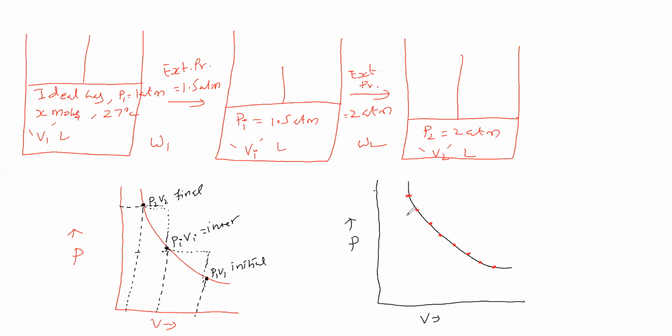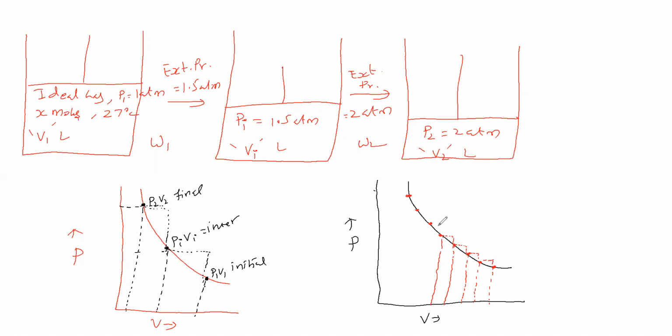Now, in the first stage, what is the work done? For the first stage we have to take the neighboring pressure, and then this volume and this volume change gives the work done. In the second stage, we have to take the next external pressure and the change in volume. It is the second step work done. Then the third step work done, and next the fourth step work done.